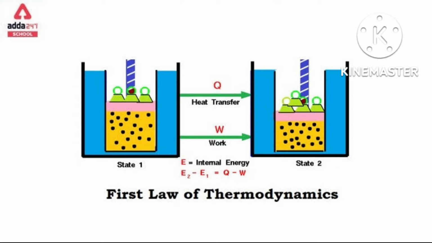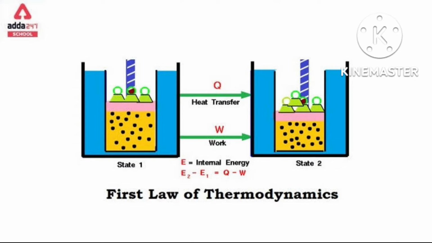Just remember this again. These are the starting point of the expression we are going to derive. Work done is equal to force into distance, force is equal to pressure into area, and distance is equal to L. It means W is equal to pressure into area into L, where L is distance.